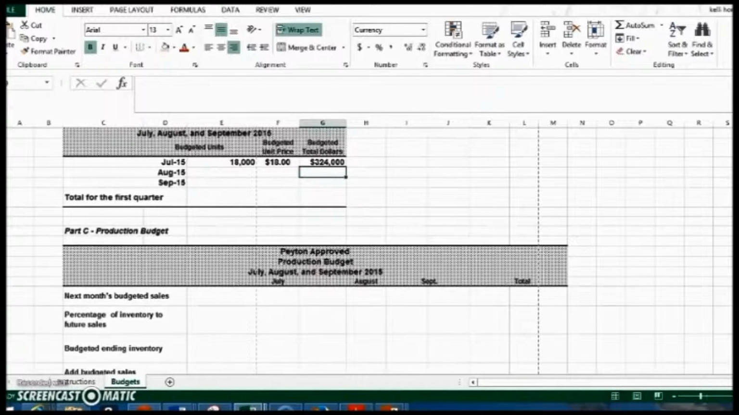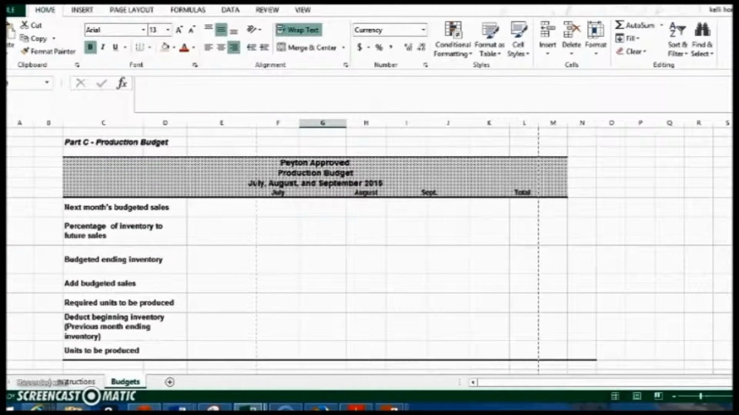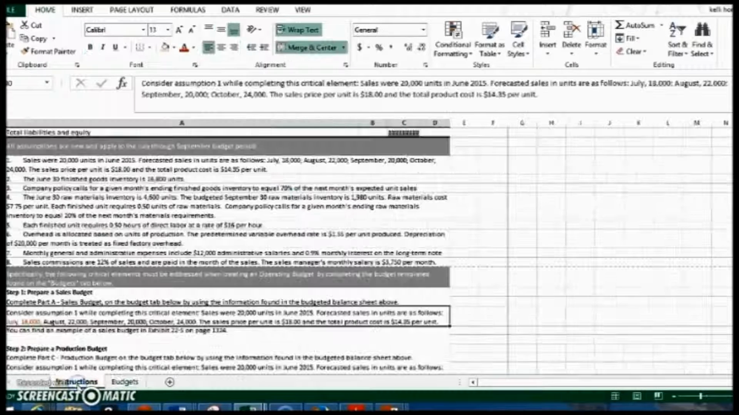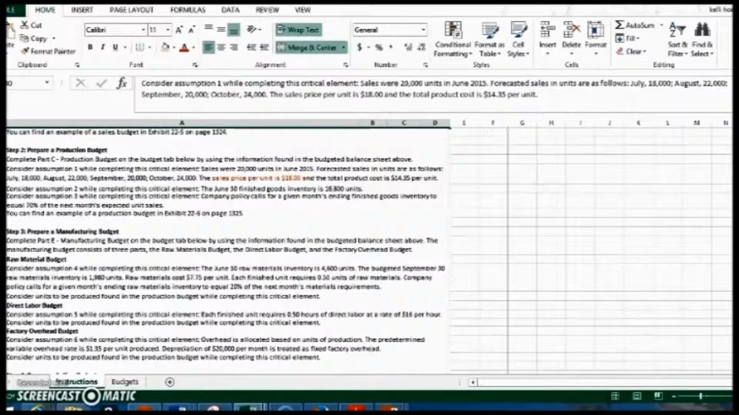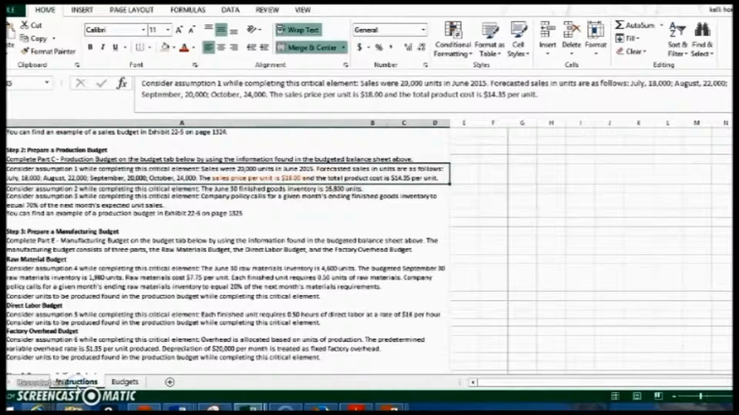Okay, so now I'm ready to go on to my production budget. You will want to go ahead and complete August and September, but then you can move on to your production budget. And we'll follow the same process. We'll go over to the instructions and move down to the production budget section here. Let's see what it's asking for first. It's asking us for the next month's budgeted sales. So if we're doing July, that tells me that we want to find out what August budgeted sales are, and it'll make a little more sense in just a moment.